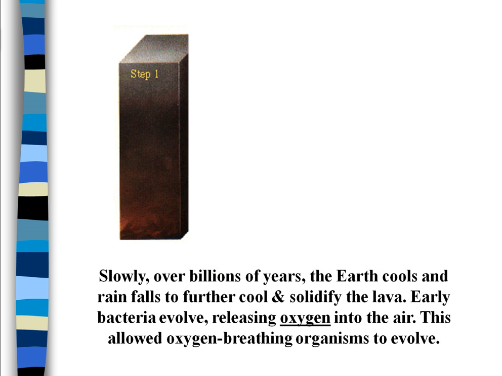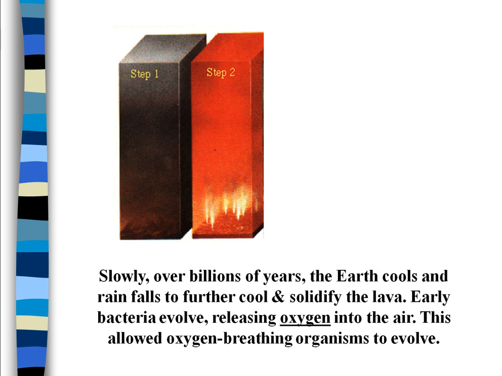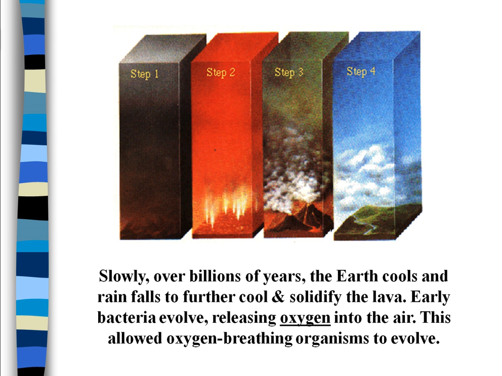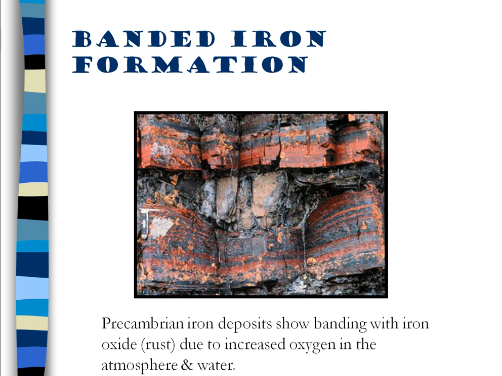Over billions of years, the Earth cools, rain falls, lava solidifies, and bacteria, cyanobacteria, evolve, releasing oxygen into the air. This is what gave us the ability to have this type of life that we currently have today. Evidence for this are iron deposits from the Precambrian. Here, if you look here, it's very rusted. Before these deposits, there was no free oxygen, which means that there was no rust.